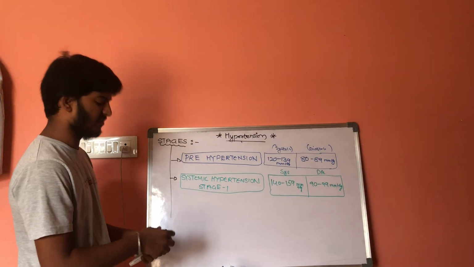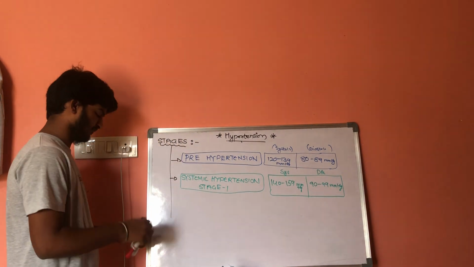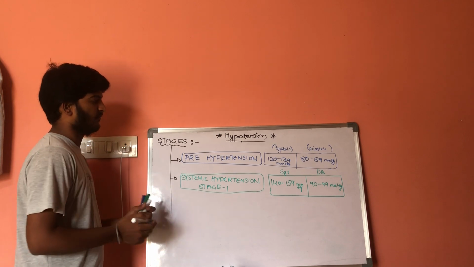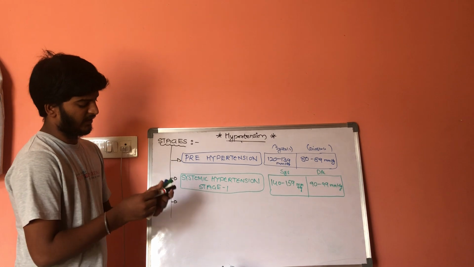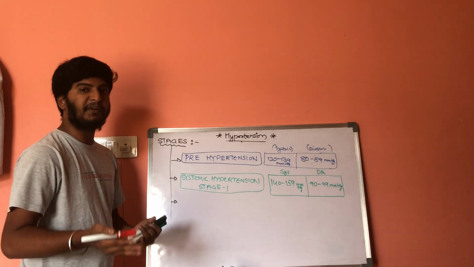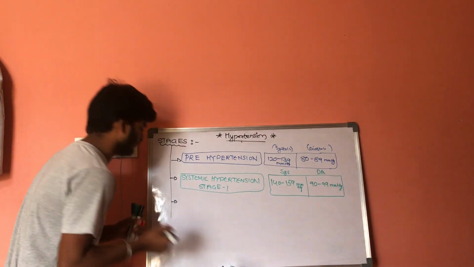Now coming to the last stage of hypertension, that is systemic hypertension stage 2.